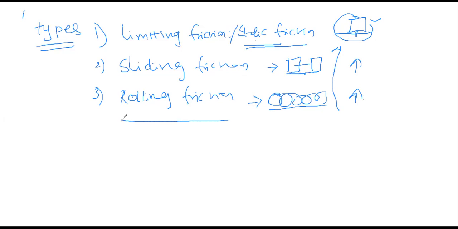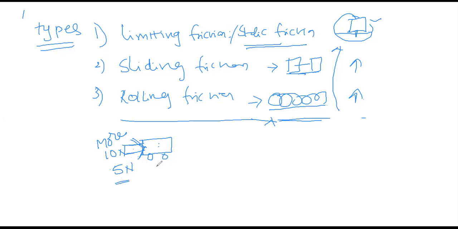Why? Let us assume a car has stopped because of no fuel. So we want to push the car. You have to apply more force. Means 10 newtons of force you have to apply to the car in order to move it initially. But just after it starts moving, even if you apply 5 newtons of force, the car will move.